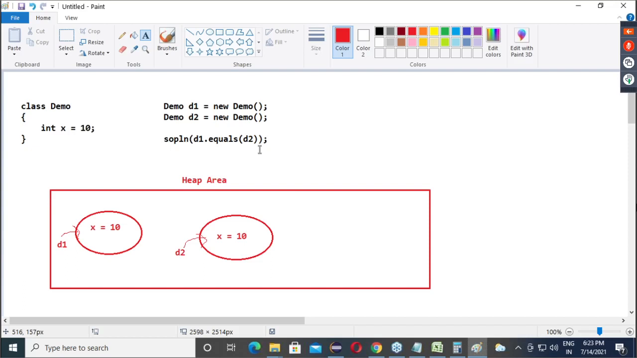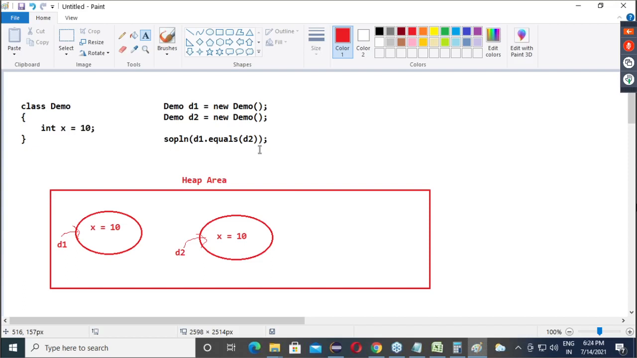So on address level, they are different. But on a content level, they are the same. Whatever the content D1 is having, the same content D2 is having. Is everyone clear? Now my concern is our equals method, which is declared in the Object class. That method will compare two objects on address level or on content level. Does everyone get the question?